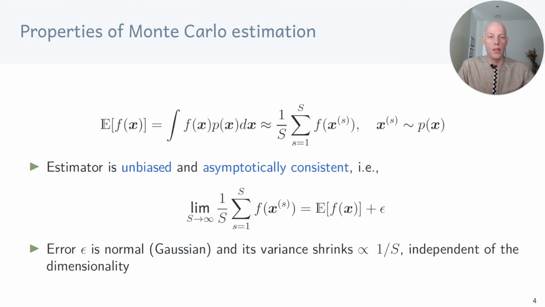Monte Carlo estimation has some nice properties. The estimator is unbiased and asymptotically consistent. That means if we sample long enough, the estimator tends to the true expected value plus an error term. And that error term is Gaussian and its variance shrinks linearly with the number of samples, independent of the dimensionality. Overall, Monte Carlo estimation gives us the right answer if we sample long enough.